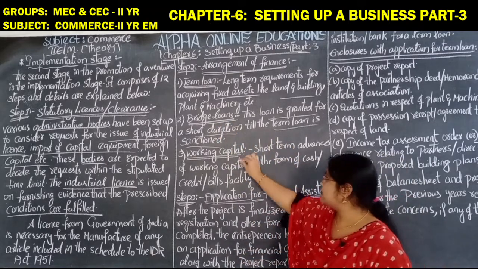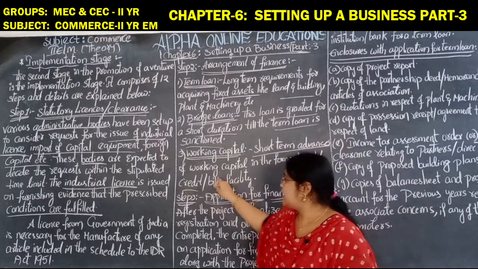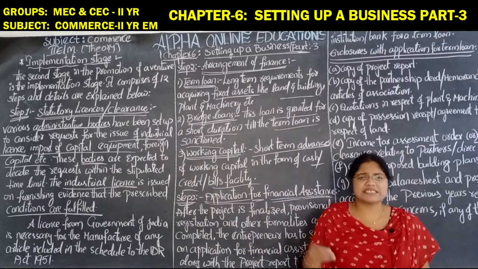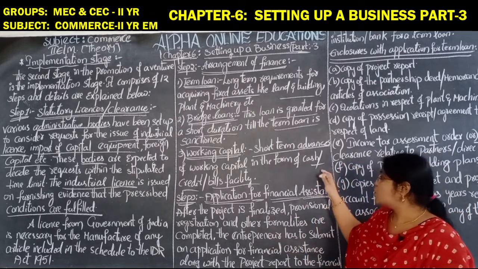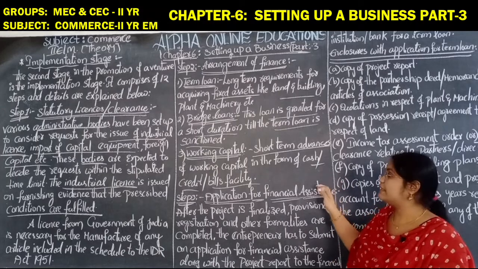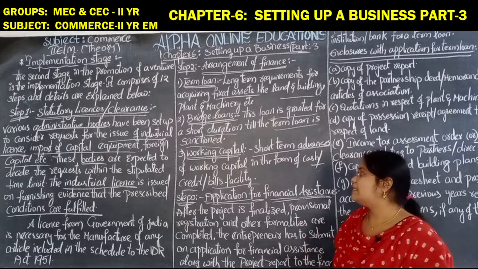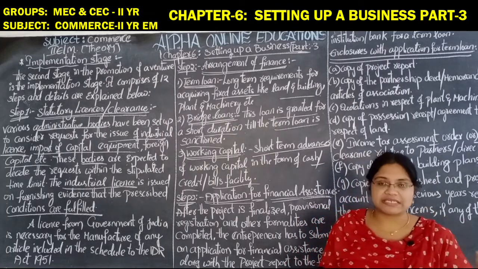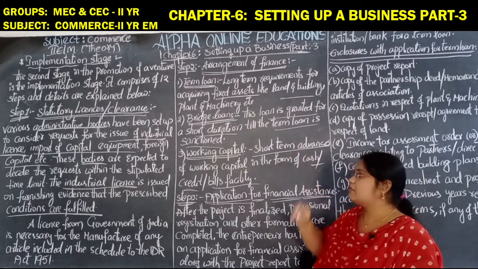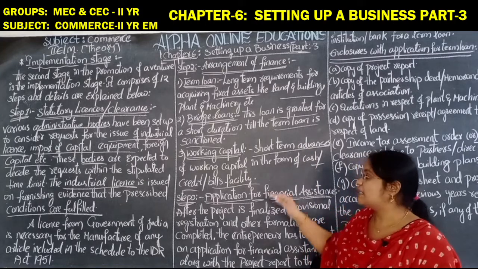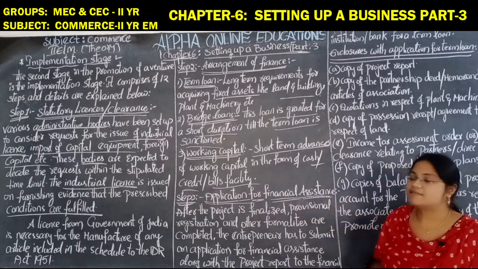And afterwards, working capital, short term advances of working capital in the form of cash credit and bills facility. Just like bill discounting, these are all facilities. Bills of exchange and promissory notes all fall under the category of short term advances. These are required for day-to-day working capital, in order to purchase daily raw material and pay daily wages. For whatever daily requirements there are, we require working capital. Okay, next, step 3, application for financial assistance.